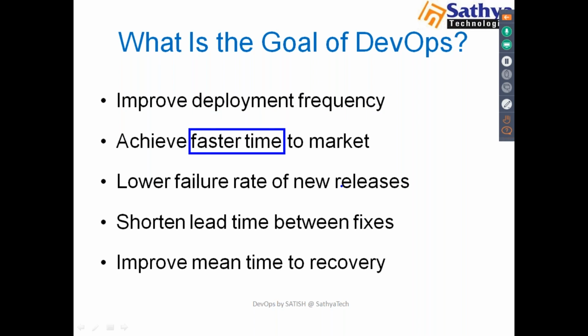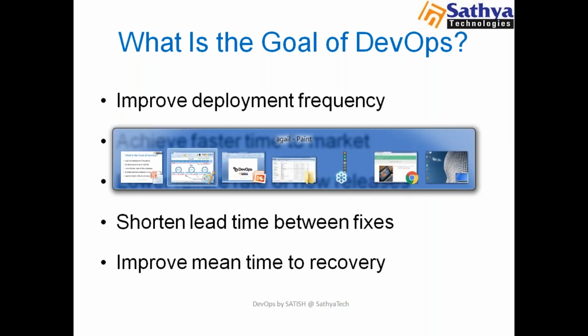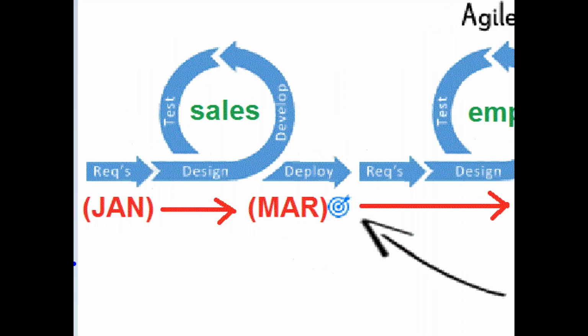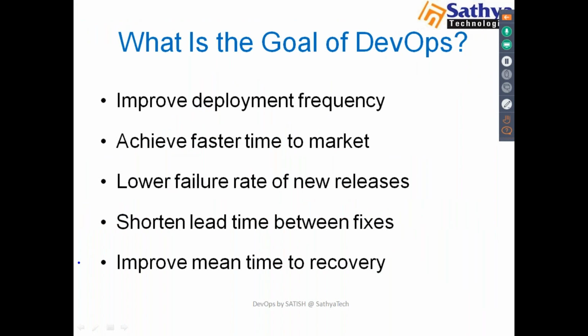Faster time to market. We discussed, right, in our waterfall model, you get market at the end of this project, right? But go for this agile or DevOps culture, the client will get market at the end of the first module. So when you deploy the first module, a client will do his business, right? So you get early market. So it is one more advantage here. So faster time to market.